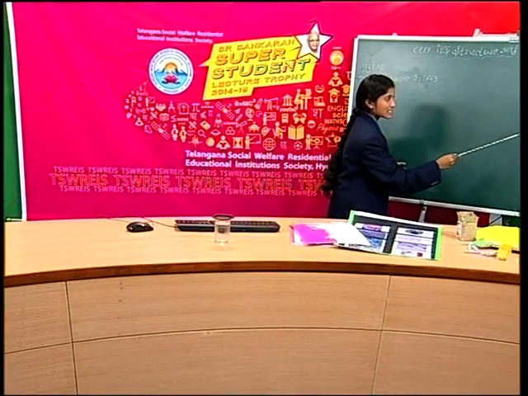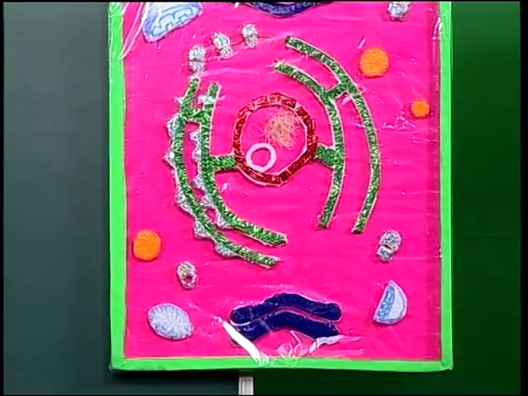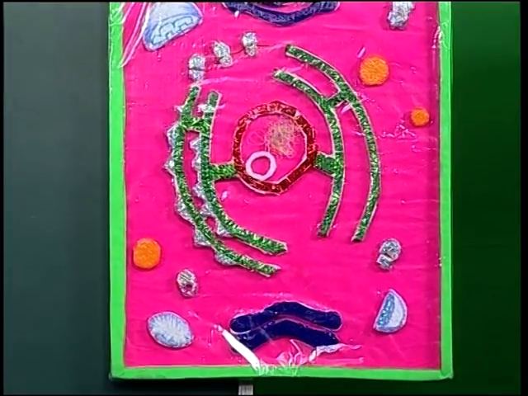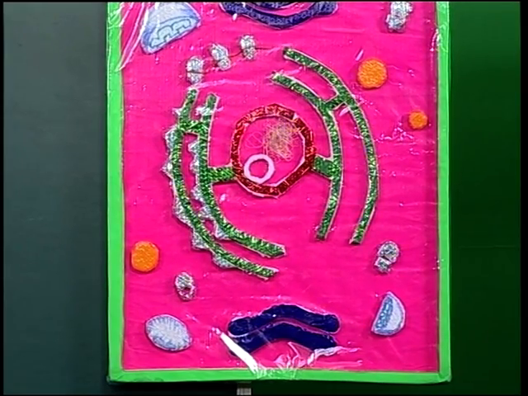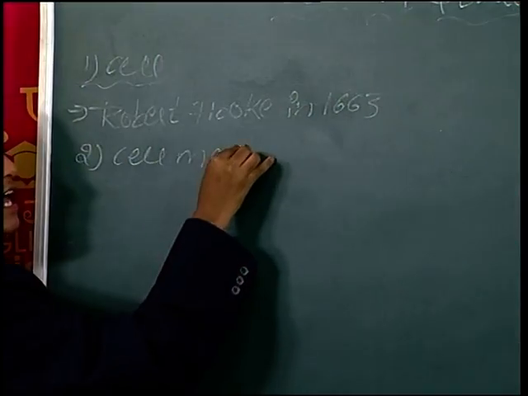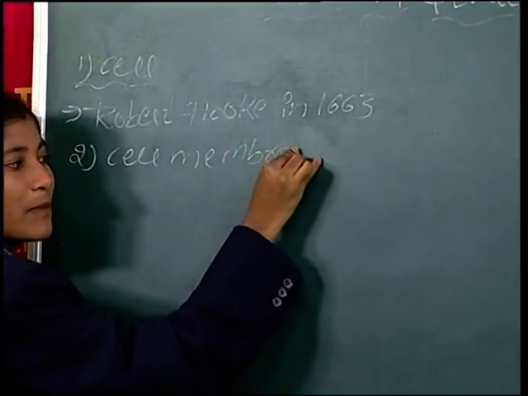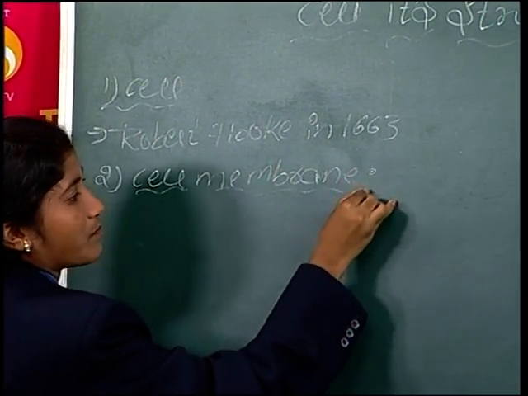You look here. Surrounding the cell, a membrane is present. This membrane we call the cell membrane. Now we are going to learn about the cell membrane.